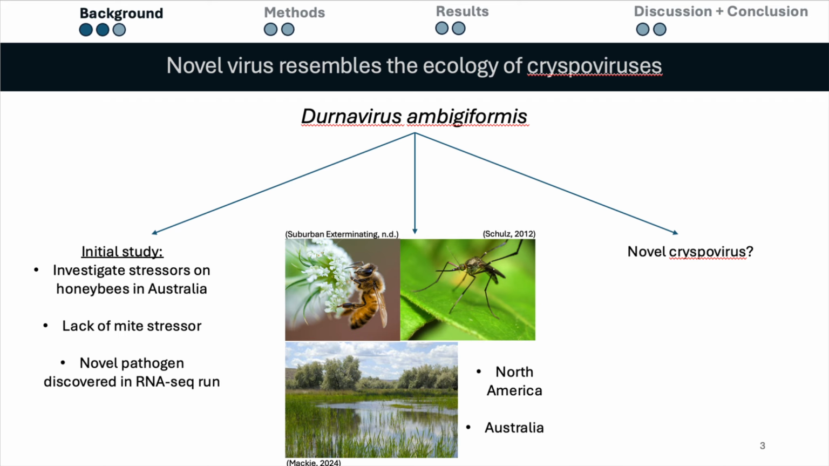The novel virus in question, which I have termed Durnavirus ambigiformis, was initially found in a study that aimed to investigate novel stressors on honeybees in Australia, where a known stressor is absent. During the study, a novel pathogen was discovered in the RNA sequencing run.